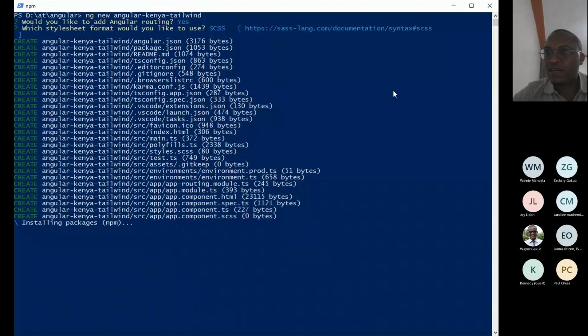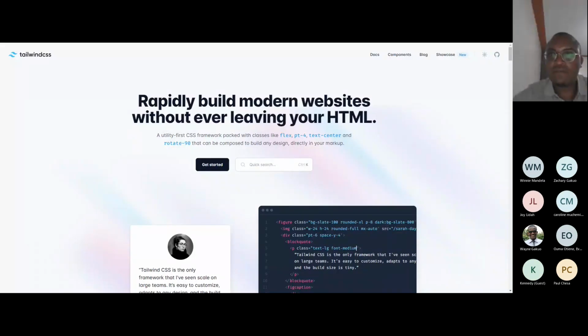So the next step, I'll share the next screen. Let me stop sharing that one now. Share. You can now see tailwind.css. Yes, perfect.